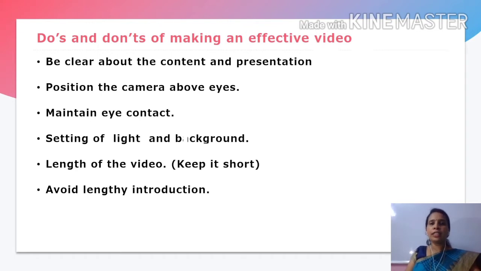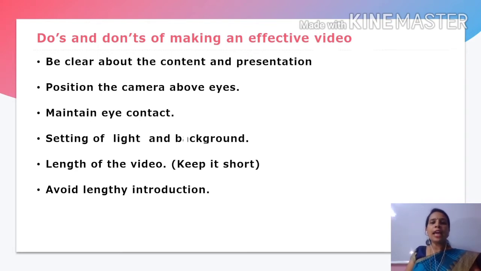Maintain eye contact. This is very important for the whole presentation. Continuously look at the camera. Otherwise, it looks weird if you look below or above. So eye contact is very important for any presentation.